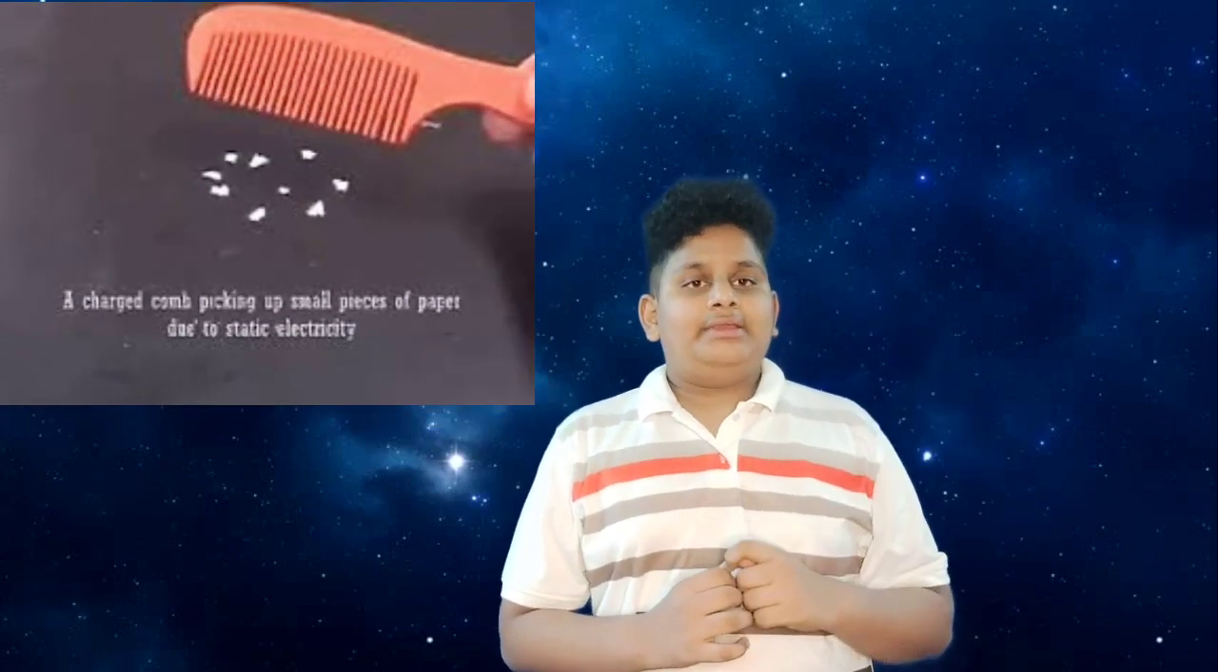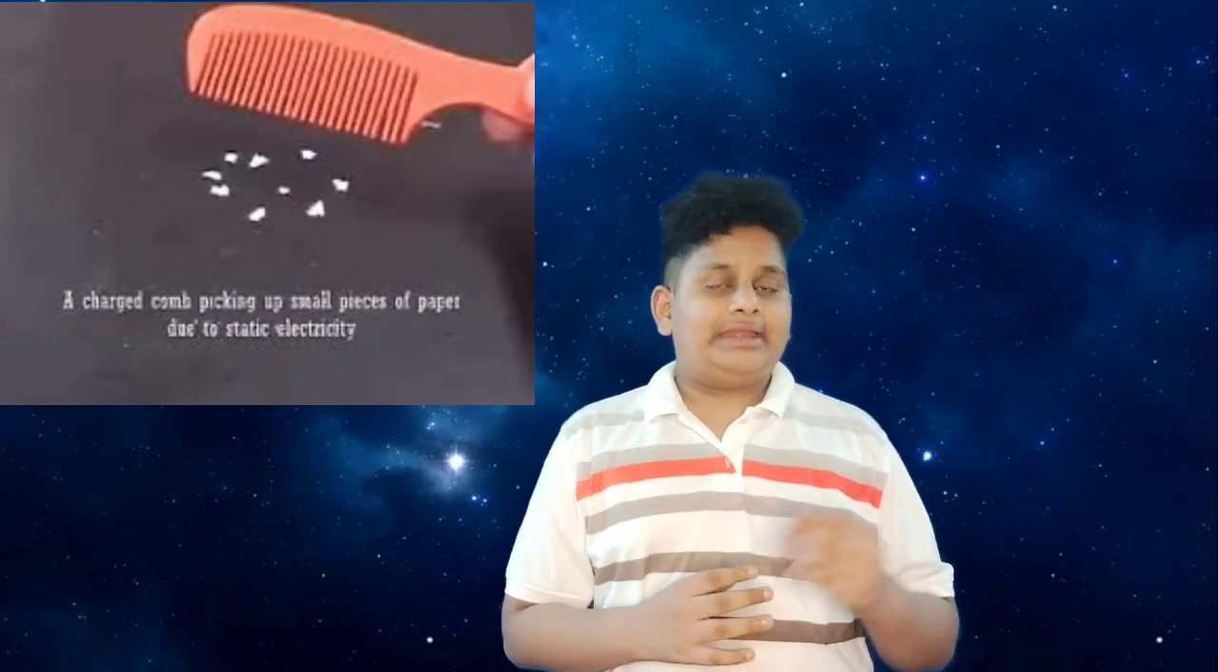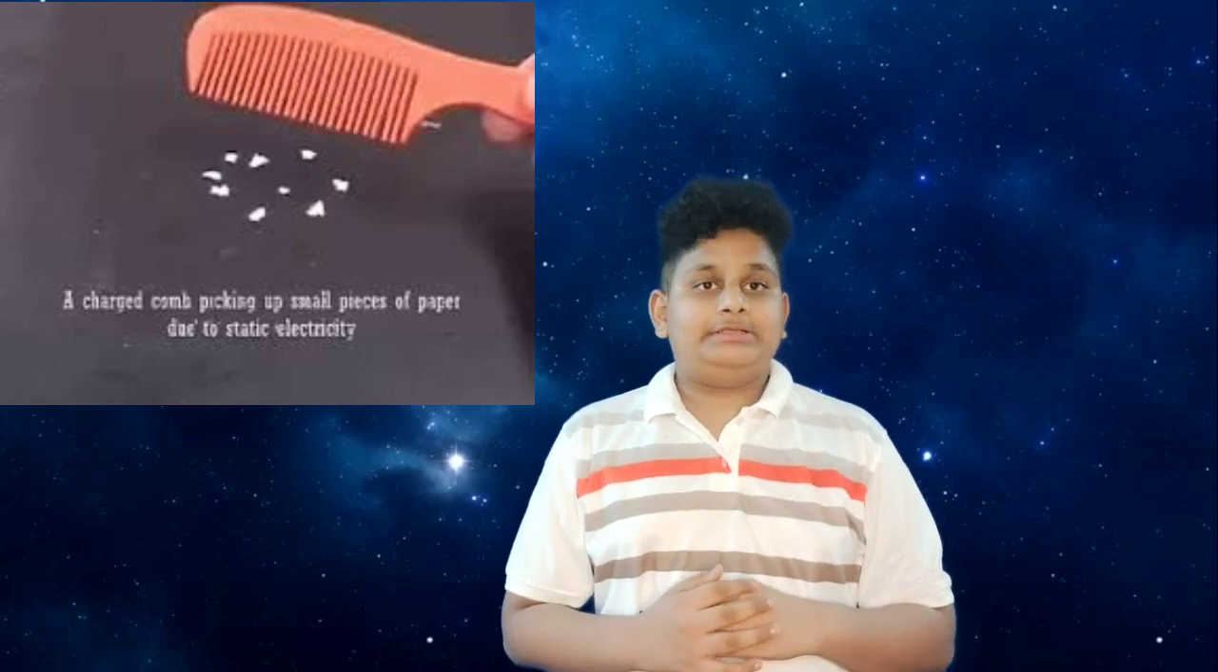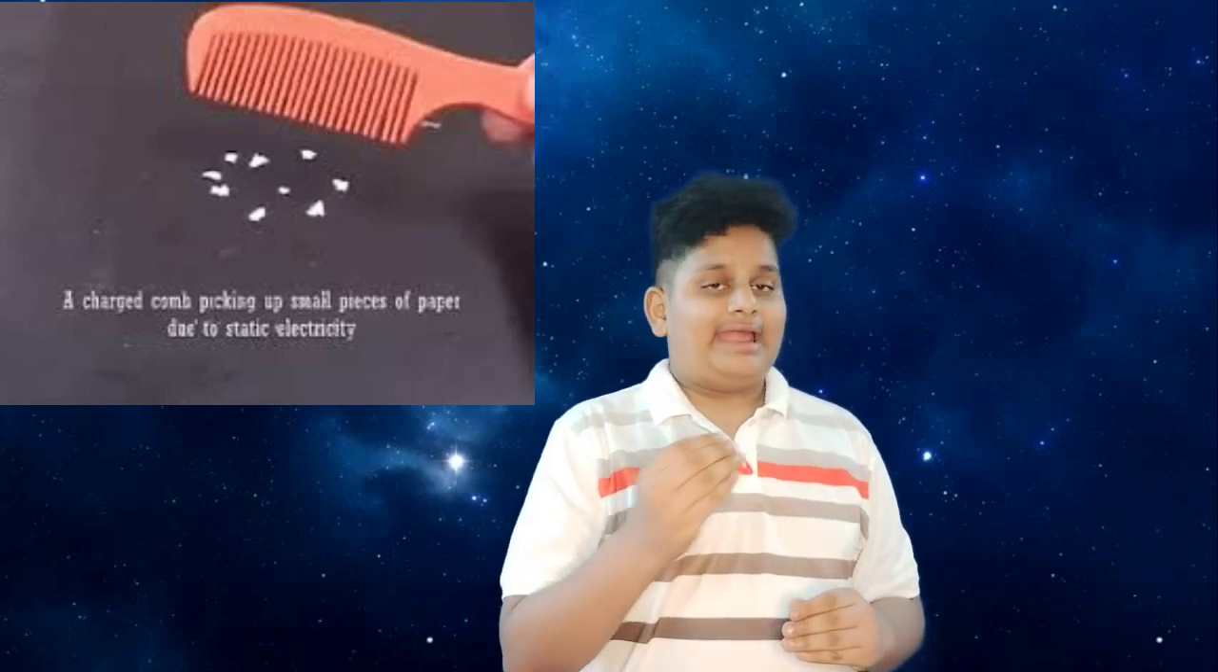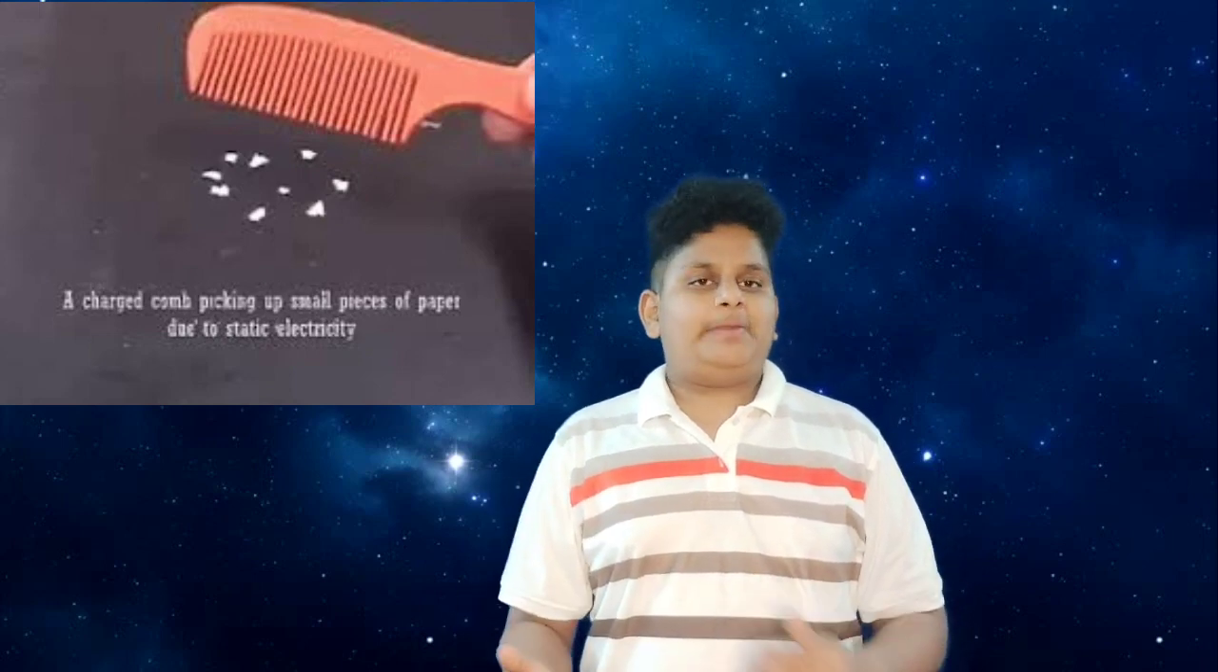Now here are two examples of static electricity. Number one, if you rub a comb on your hair and bring the comb near some pieces of paper, the pieces of paper will be attracted to it. There is no motion in the pieces of paper or the comb; when you just bring the comb near the papers, they attract. Another example is lightning, which means thunder. These are the two examples of static electricity.